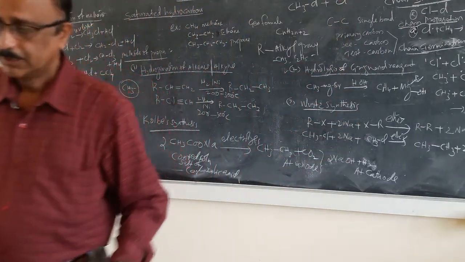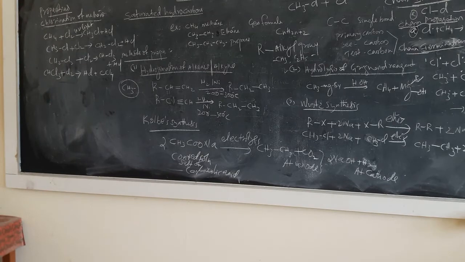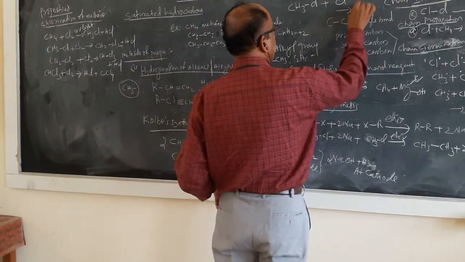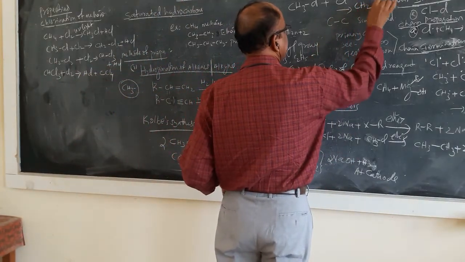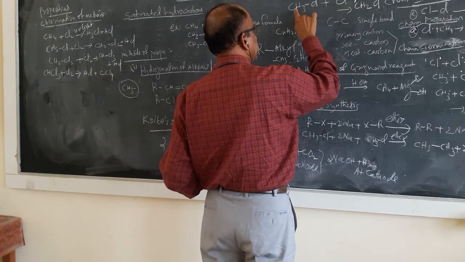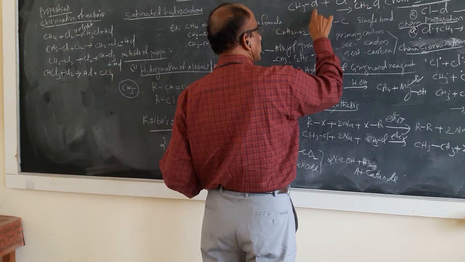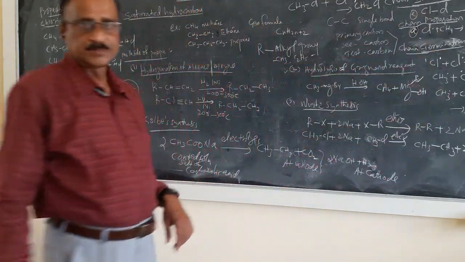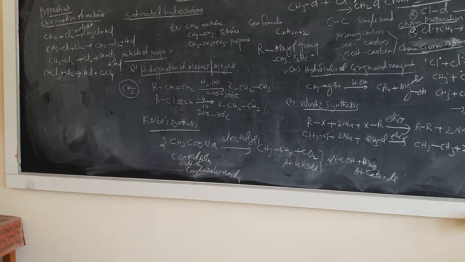You will get CH2Cl dot plus HCl. CH2Cl dot is another free radical, the chloromethyl free radical.